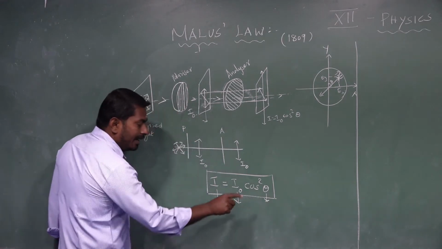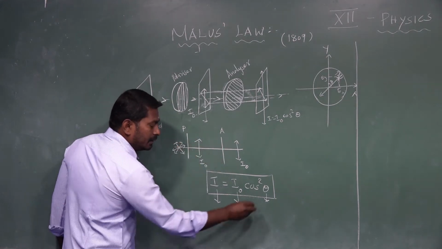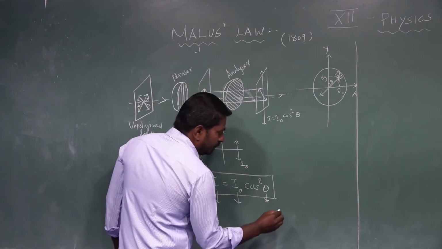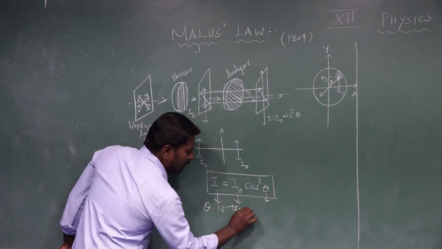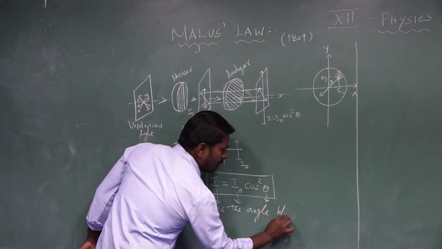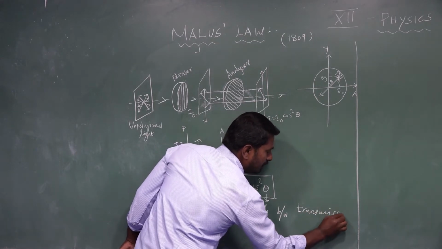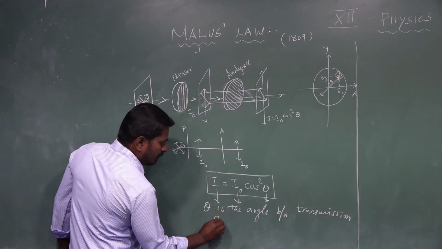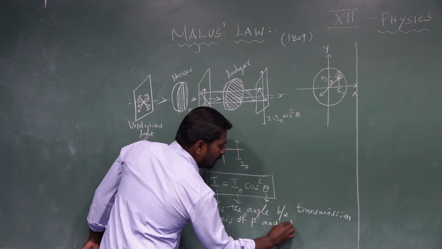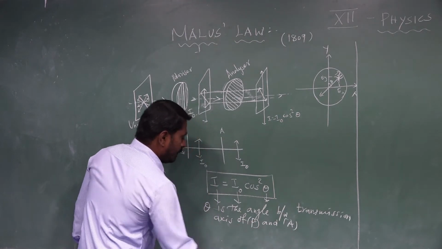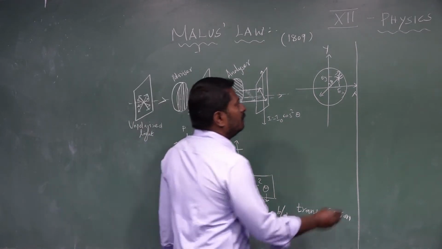Theta is the angle between the transmission axis of the polarizer and the transmission axis of the analyzer. I is the intensity of light coming from the analyzer.